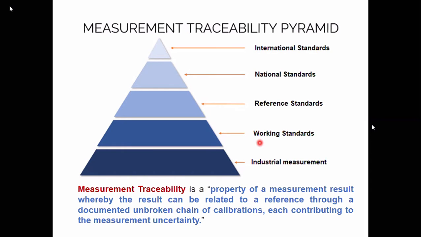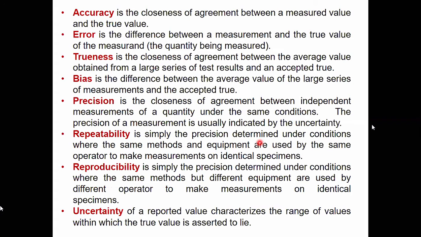So now you should know different terms. These terms are very important from the point of view of your interview. These terms are accuracy, error, trueness, bias, precision, repeatability, reproducibility, and uncertainty. There are many terms. Usually students use them synonymously, but they are not actually the same. So that is why you should keep these terms in your mind.